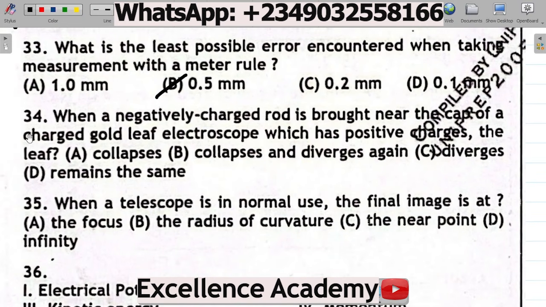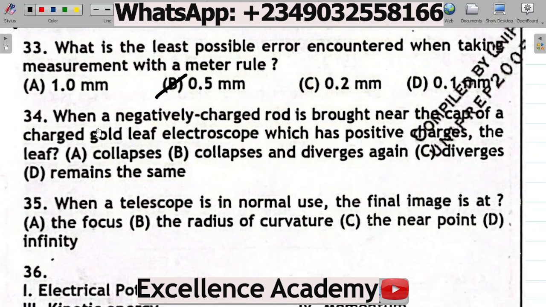Next up, question 34. It says, when a negatively charged rod is brought near the cap of a charged gold leaf electroscope, which has positive charges, the leaf A, collapses, B, collapses and diverges again, C, diverges, D, remains the same.